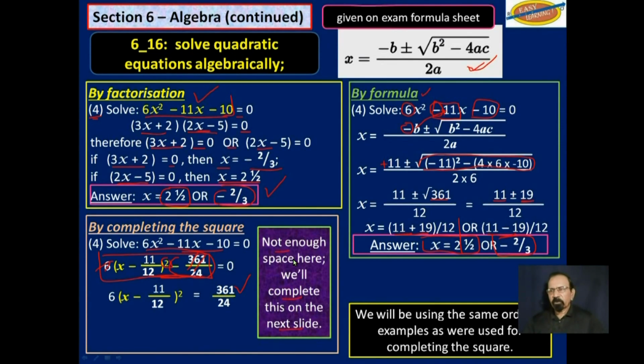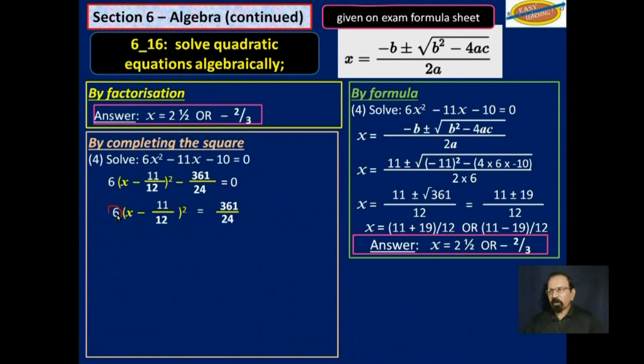Okay, we don't have enough space to complete this working on this side, so we use another slide, and then we will come back to this. So we need to get rid of that 6 from there. It's multiplying over on this side. You divide both sides. You get rid of the 6 from there, and it appears on this side. And then you work that part, and you get this.